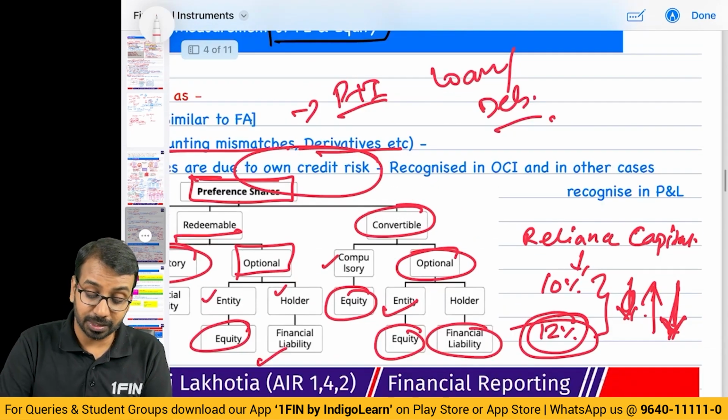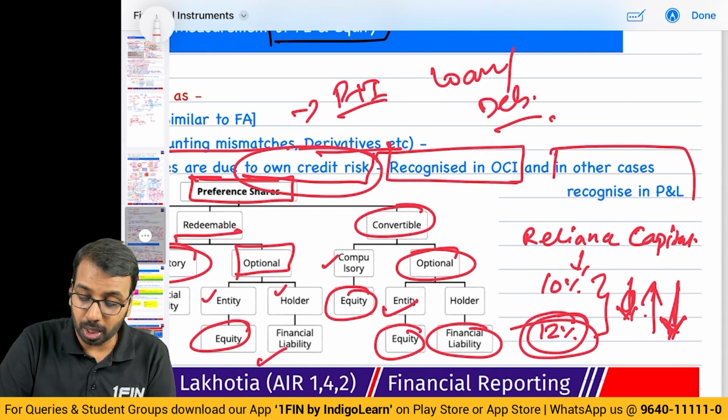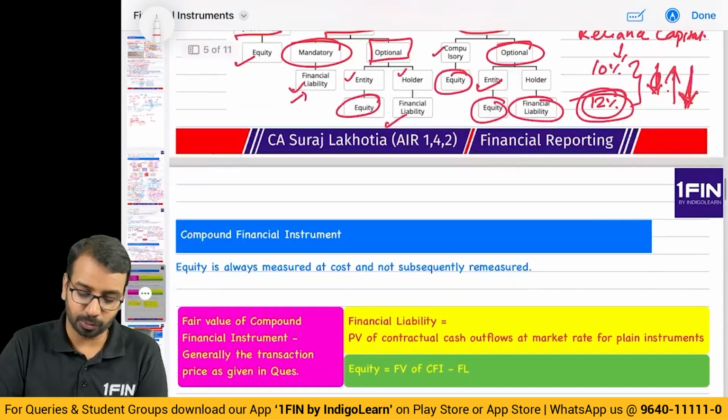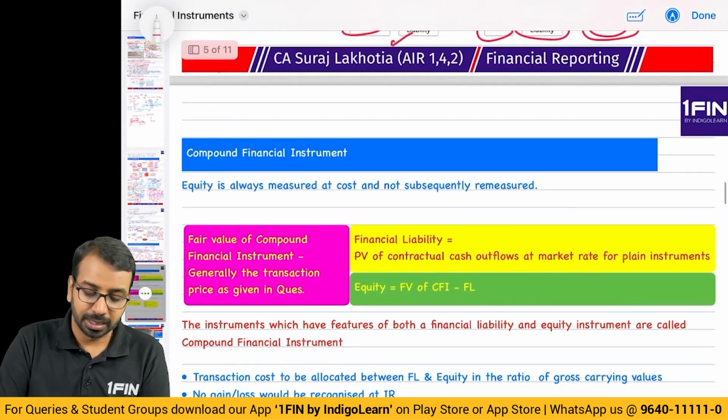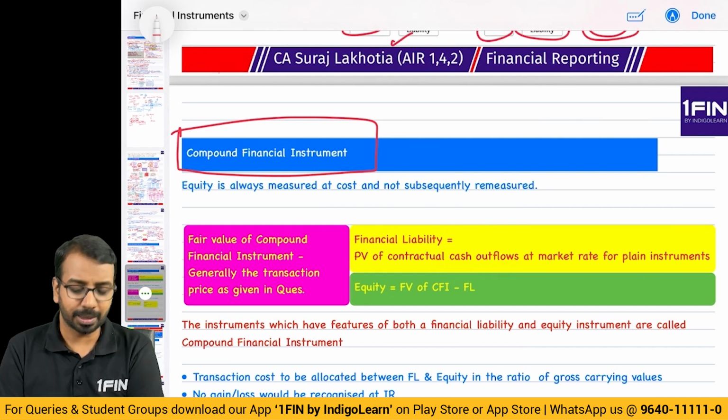So what they have said is, if it is due to own credit risk, you will recognize it in OCI, and in all other cases, you will recognize the gain or loss in P&L. Right? There is one more thing you have to keep in mind. This is another important topic which keeps on being tested in the examination.